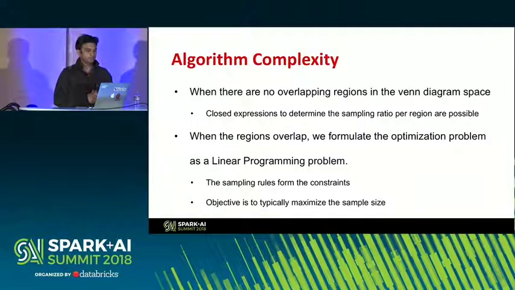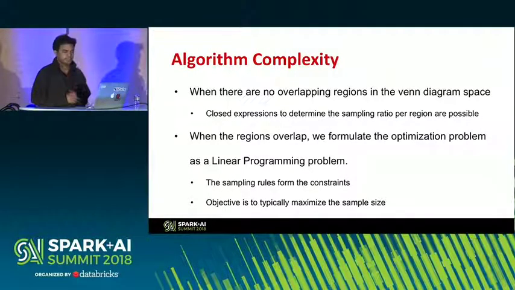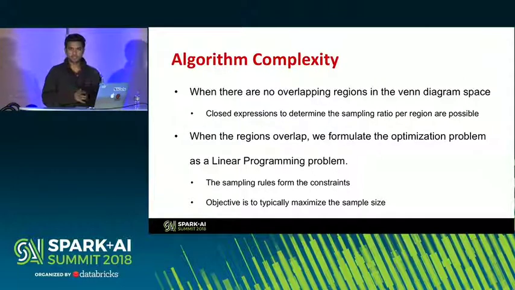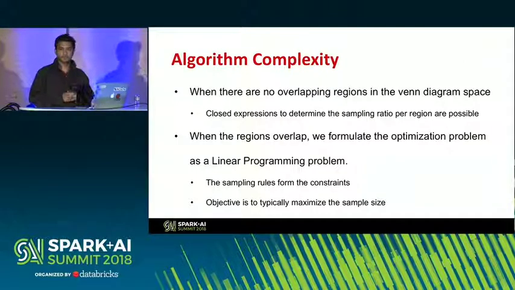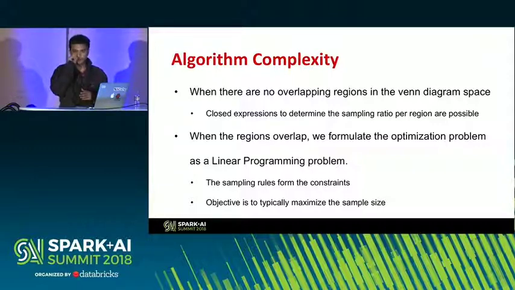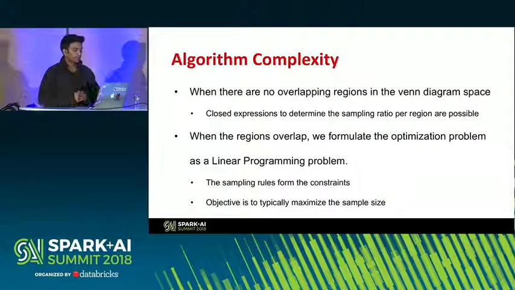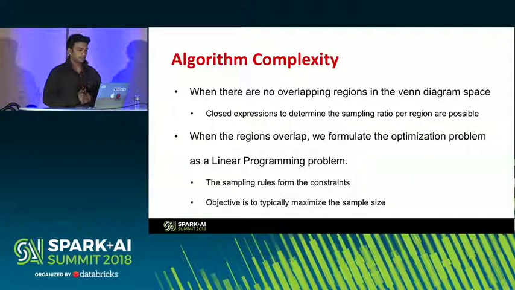Just a note on the algorithm complexity. A lot of it is done on Spark data frames. We do use data frame .sample as the underlying key technique for satisfying each of those rules. In terms of complexity, consider the Venn diagram: if there are no overlaps between the regions, and each region is essentially a sampling rule that you're specifying, right?